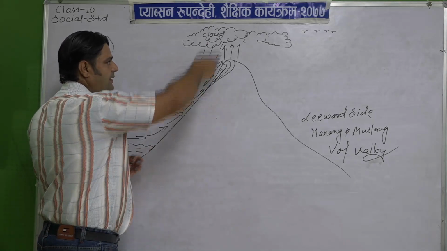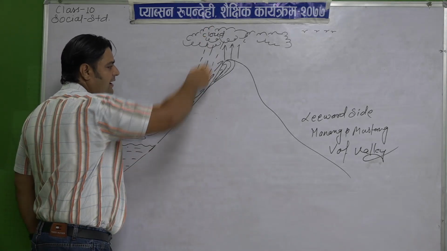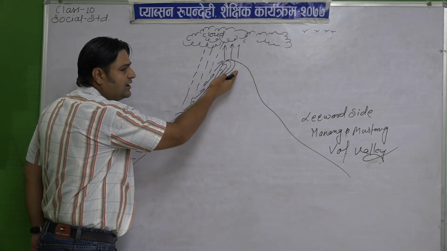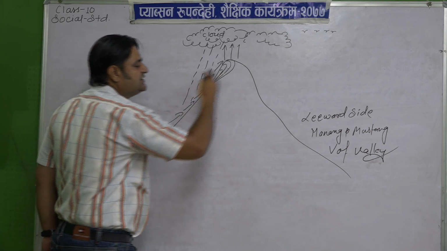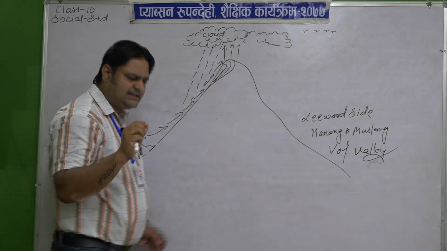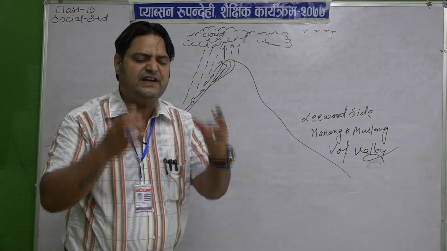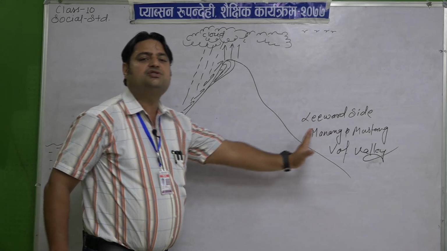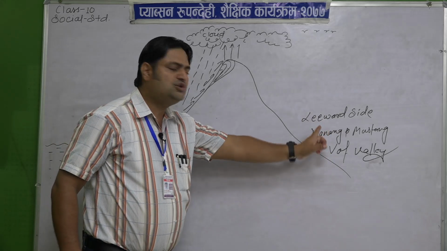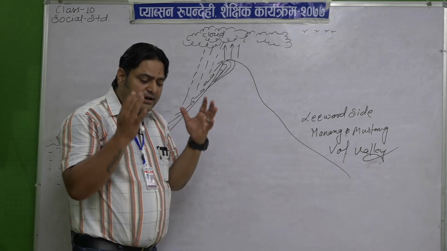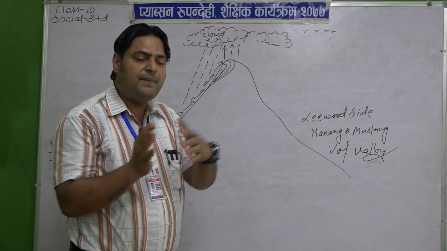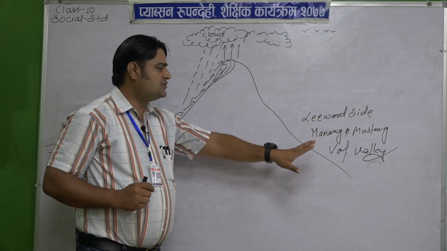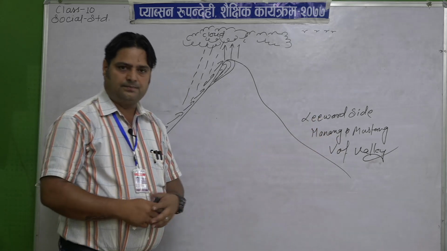Rainfall occurs in that area, on that slope from where the rain bearing wind has gone earlier, and on the opposite side there is no rainfall. Yes, if there is rainfall, it is very scanty, very less. So that opposite side of the mountain is known as the leeward side. It is also known as the Bhot Valley. Our Manang and Mustang, which is a Himali district, lies on this leeward side, so Manang and Mustang remain dry.